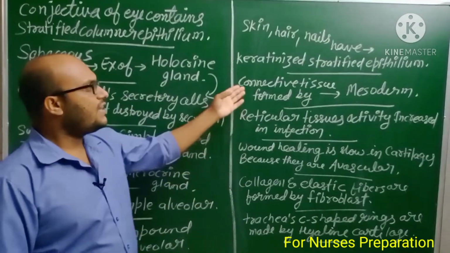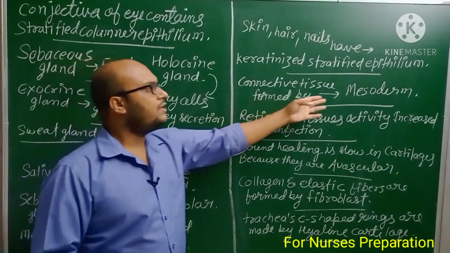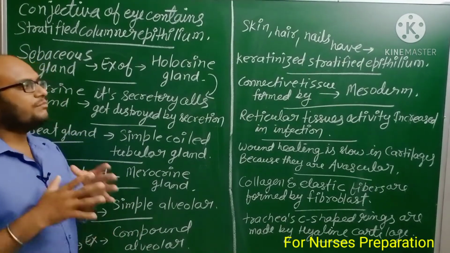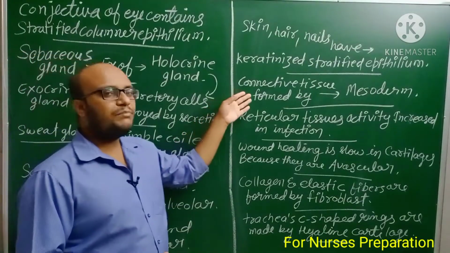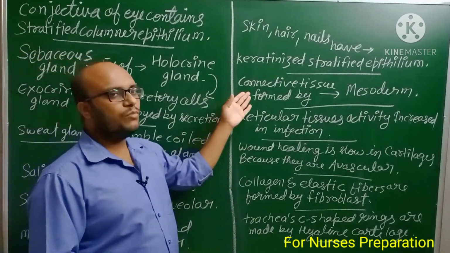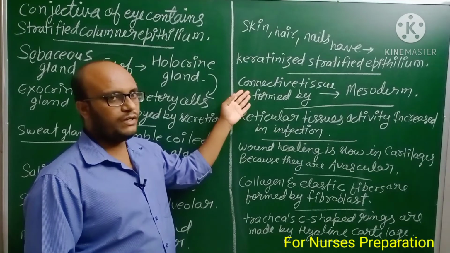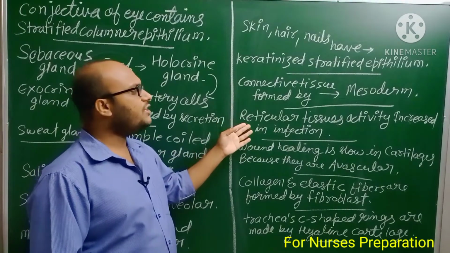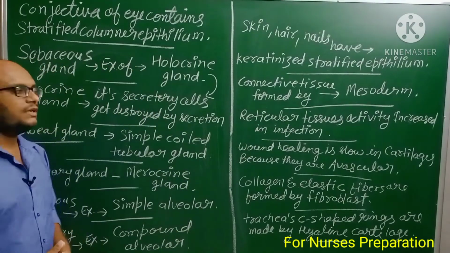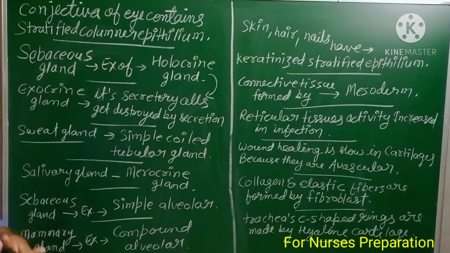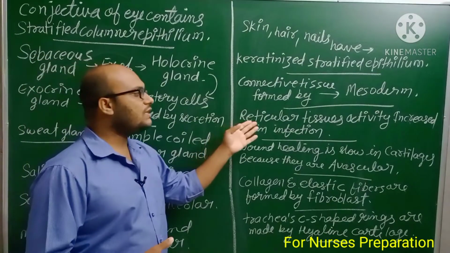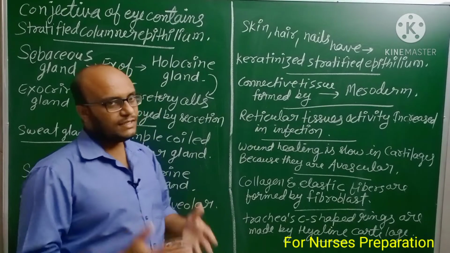Next, connective tissue is formed by mesoderm. Bone and blood are examples of connective tissue. It is the most abundant type of tissue found in our body. Reticular tissue activity increases in infection. If a person is suffering from some kind of infection, at this time reticular tissue's activity is increased.